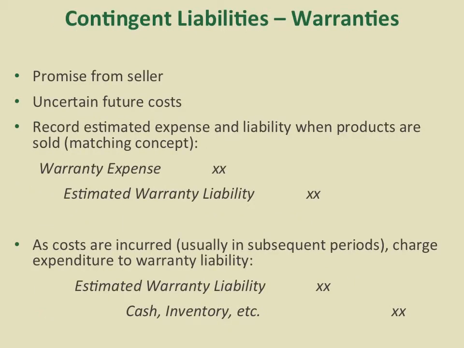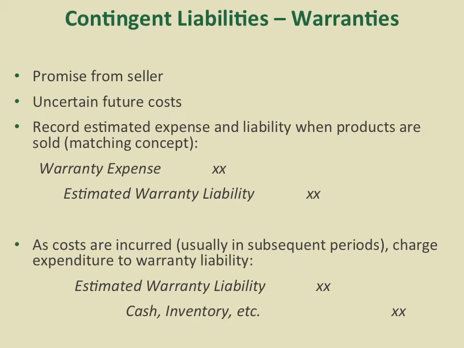Now, let's talk about some contingent liabilities. The first one we're going to talk about is warranty. Warranties are promised from seller to the buyer for the possible future deficiencies in the products, and it generates some uncertainty in terms of the future cost to the seller. So GAAP requires all the firms who offer the warranties to record estimated warranty expenses in the same period when products are sold. We debit warranty expenses, we credit estimated warranty liability.